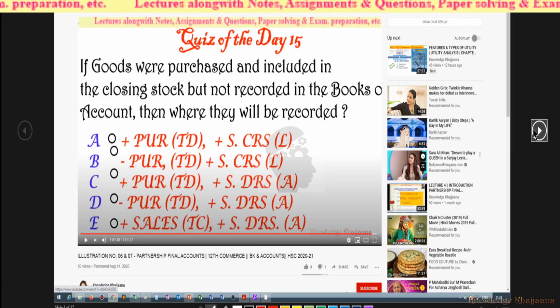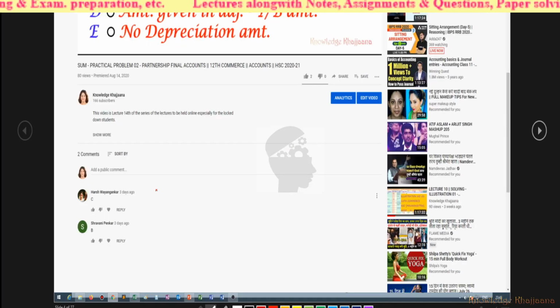Now let's move with the interesting thing. In my last lecture, I had asked you the quiz, that is quiz of day 15. If goods were purchased and included in the closing stock but not recorded in the books of account, then where they will be recorded? 5 options were given. Okay, and the correct option was option C. Let's see how many students have given the correct answer. 2 students have given the correct answer.